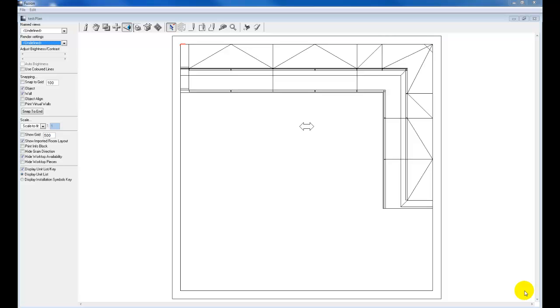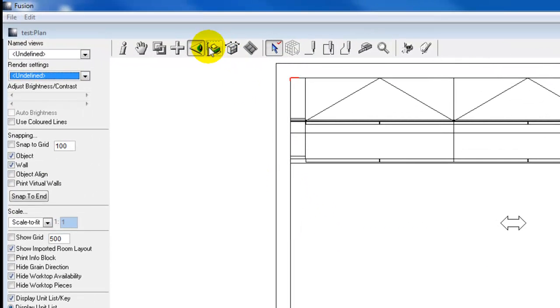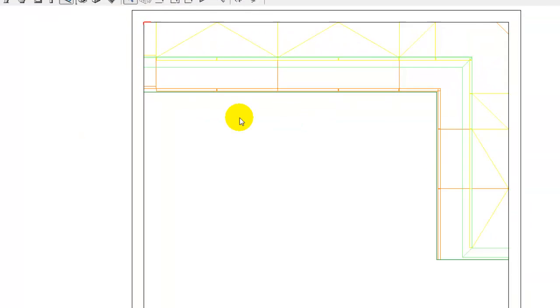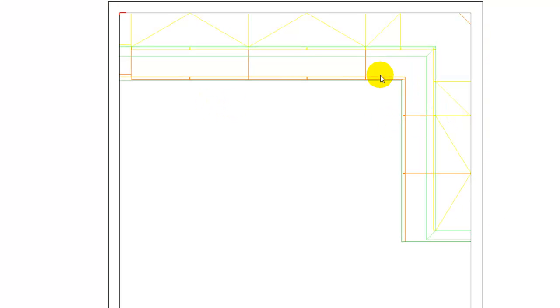The end result is a plan view drawing that uses line colors as defined by entries made in a color dialog. To turn colored lines on, we have our view palette to open. We need to select the wireframe and then select Use Colored Lines. We can see that we have our wall units, floor units, and capping all set to different colors.